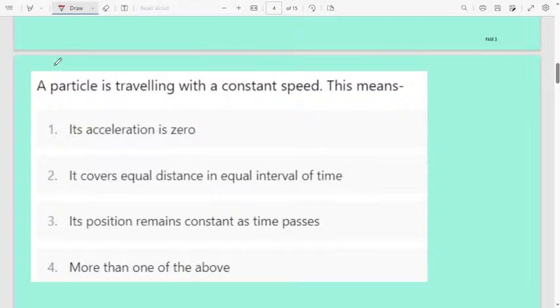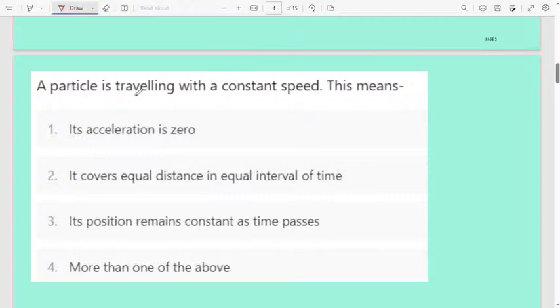A particle is traveling with a constant speed. If a particle is moving with a constant speed, what does this mean? First option, its acceleration is 0. Second option, it covers equal distance in equal intervals of time. Third option, its position remains constant as time passes. Fourth one, more than one of the above.